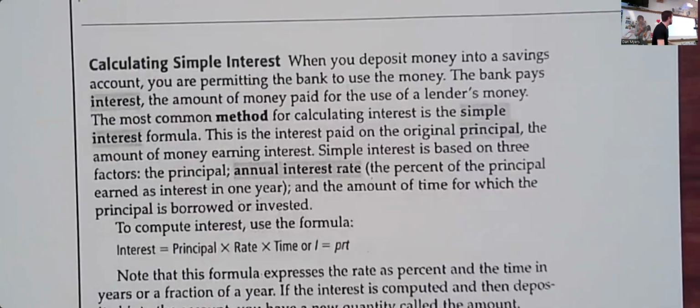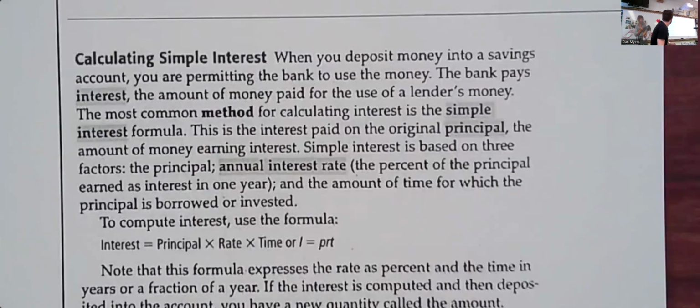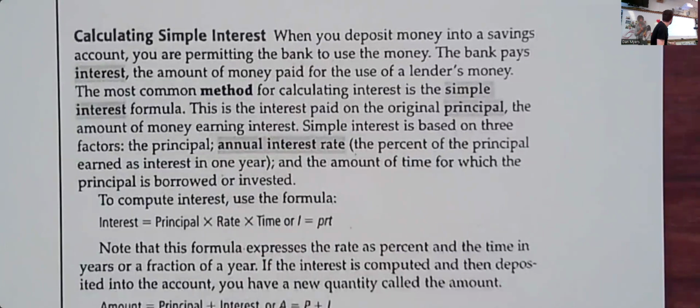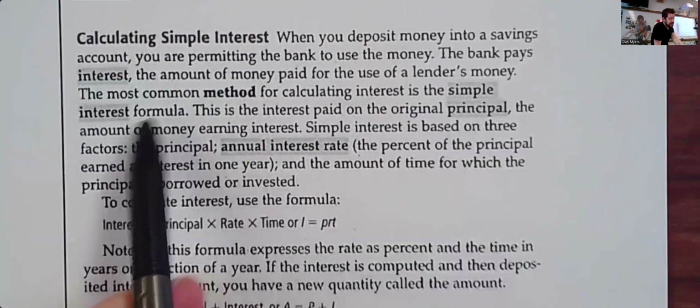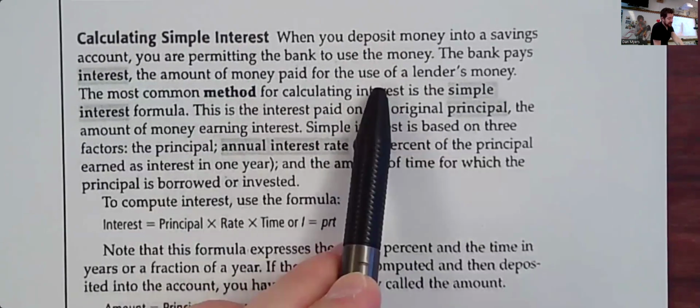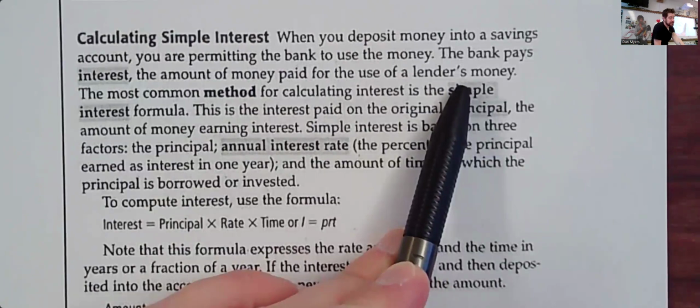So calculating simple interest. When you deposit money into a savings account, you are permitting the bank to use the money. And we talked about this the other day with those series of videos that I showed. When you put money in a bank, the bank then uses that money to loan to other people. And because they charge interest on that loan, you are also entitled to some of that interest back in your own account. The bank pays interest, which is the amount of money paid for the use of a lender's money. So it costs money to borrow money.